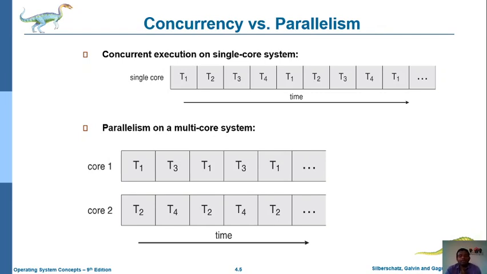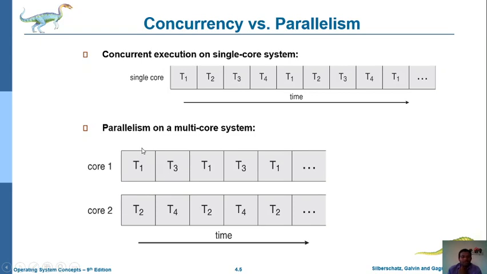Next, coming to parallelism. Parallelism execution is used in multi-core systems, which means more than one core is used in the CPU. For example, consider a dual core system with two cores, core 1 and core 2. Core 1 executes task 1, and simultaneously core 2 executes task 2. In the same way, core 1 then executes task 3.